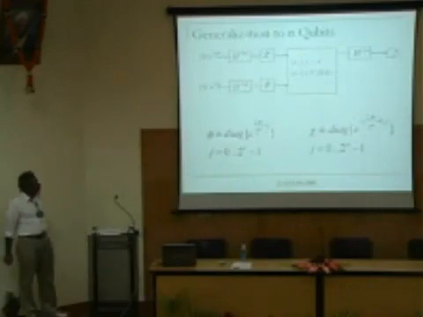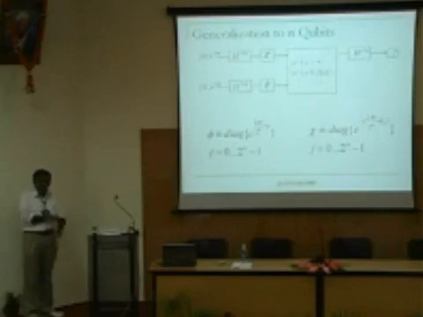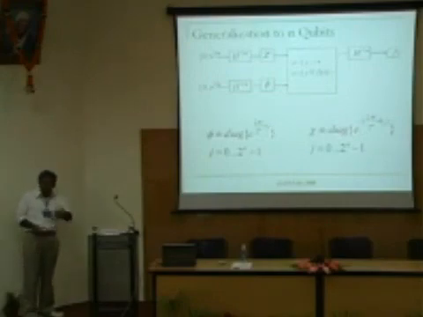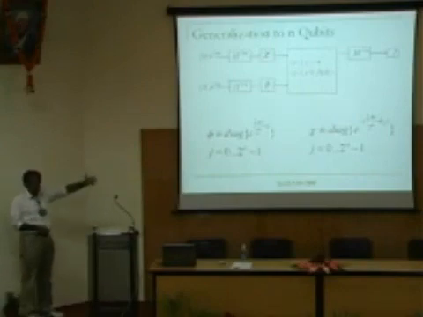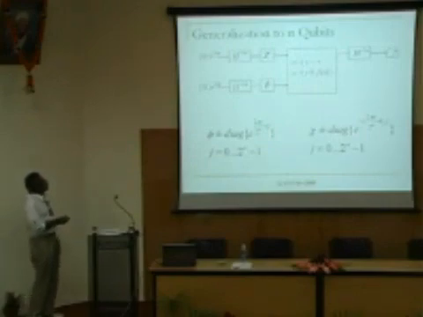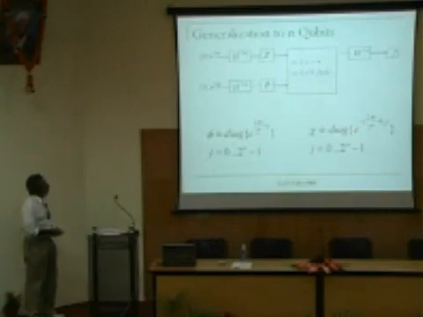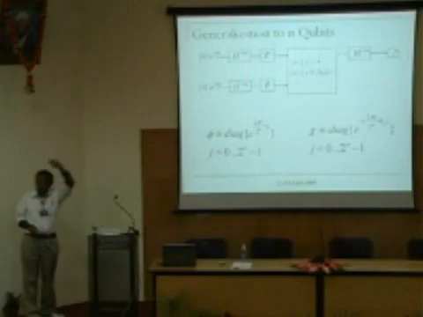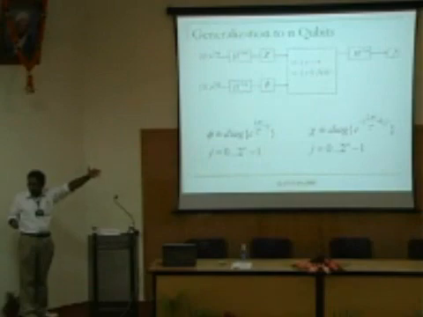Now, what I want to do is to make a few statements which generalize these results to n qubits. Is that okay? First, I will give you the naive generalization, which is straightforward, and then I will give you a little bit more of generalization, which I have not even bothered to write, but we will see what it is. Okay. So if I am given n qubits, here I have to be somewhat careful. If I am given n qubits, then there are 2 to the power of n values, 2 to the power of small n, which is written here. Is that right? If this 2 to the power of small n is written as a capital N, the number of functions is capital N to the power of n. Now we are dealing with a gigantic number of possibilities. That is what we are looking at. Is that right?